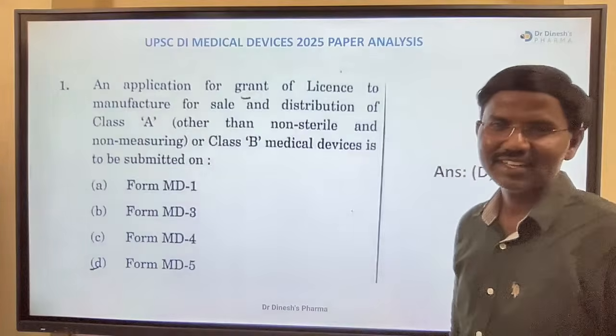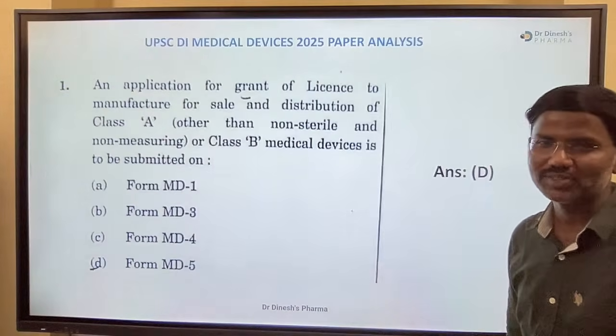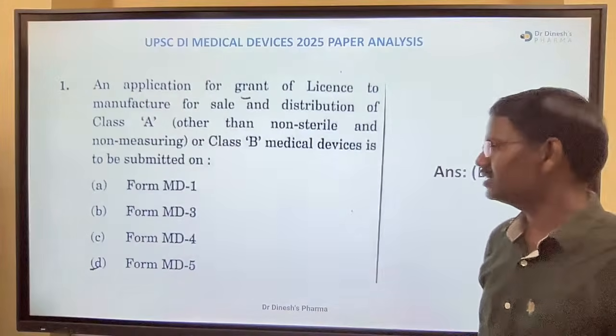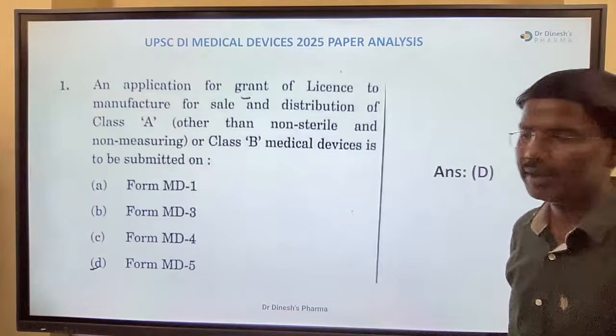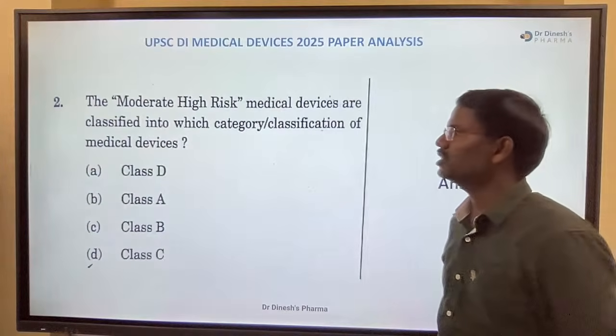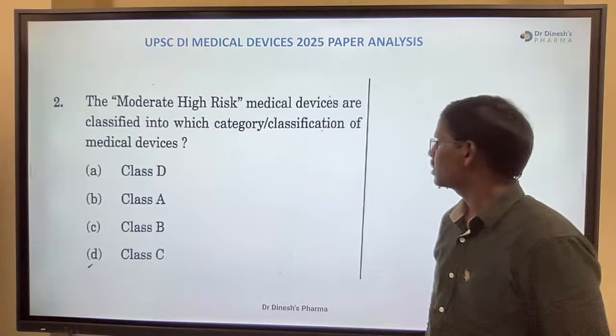Answer please. This is an easy question, everyone can do it, right? The answer is already here. So that is MD5, Form MD5.